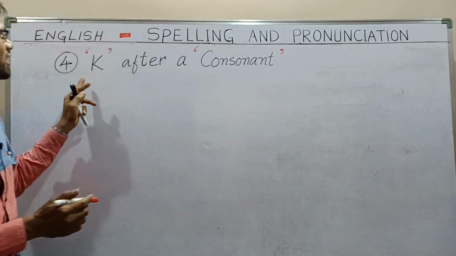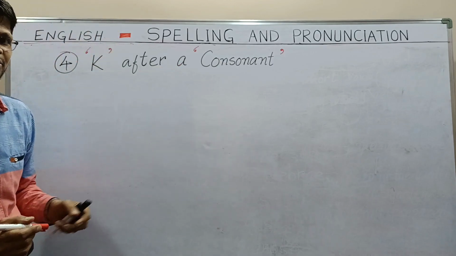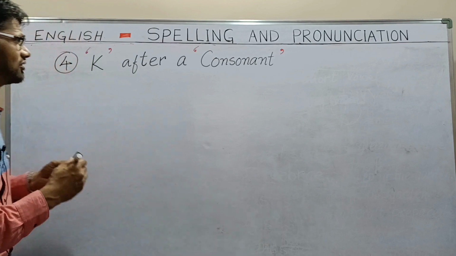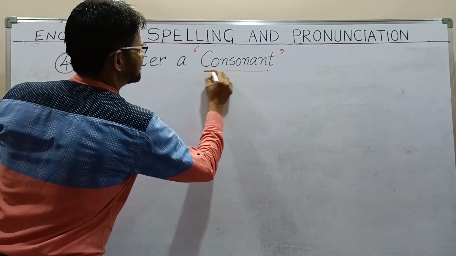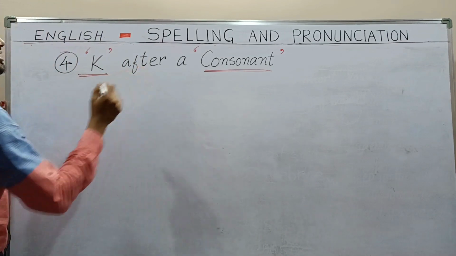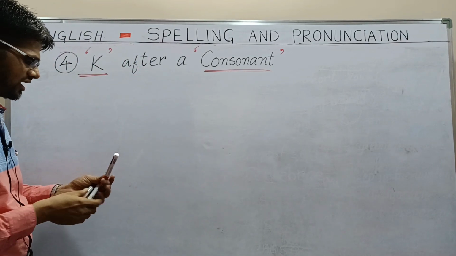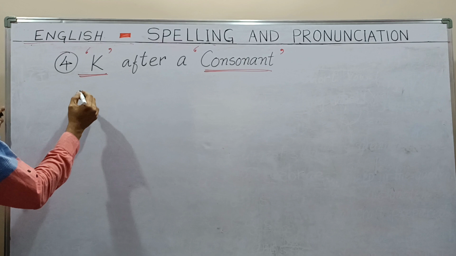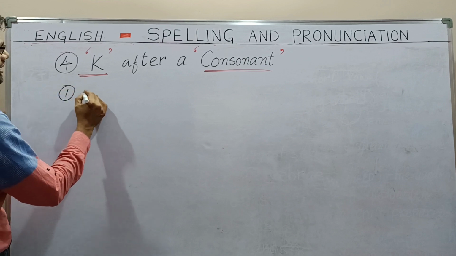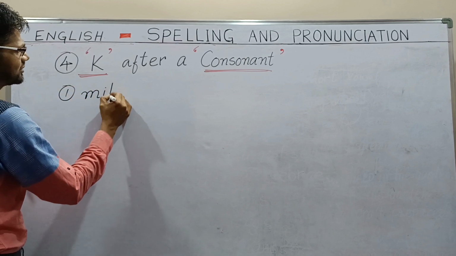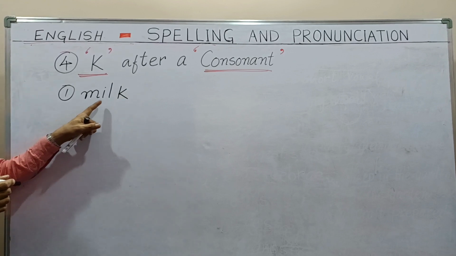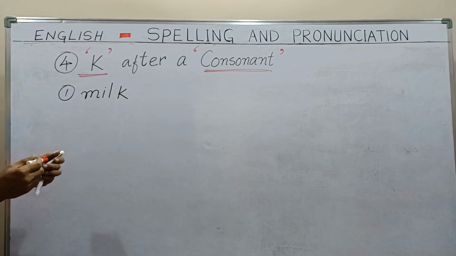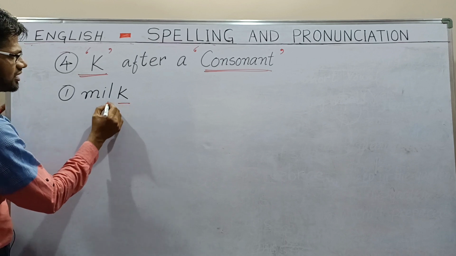Now, K after a consonant. With the help of examples we will learn. It will be easy for us if examples are there. Here you can notice K after a consonant. Number one, if I write M-I-L-K, milk. The word milk has K last, but before the last letter, L is there.